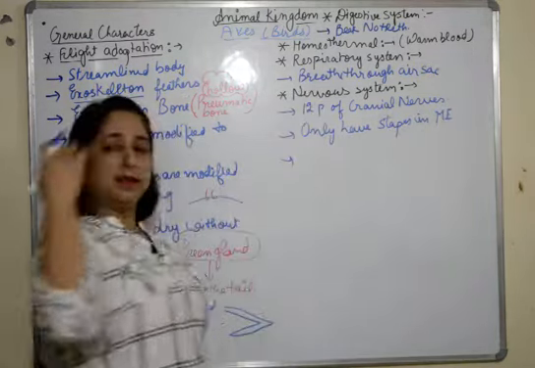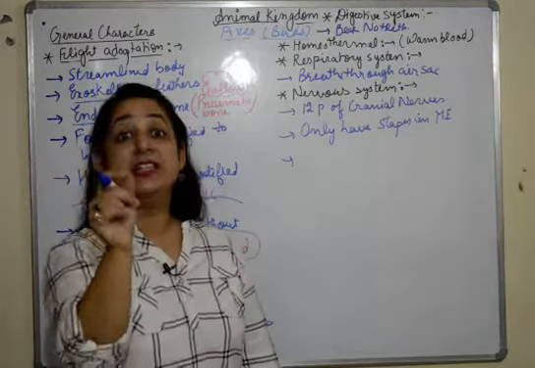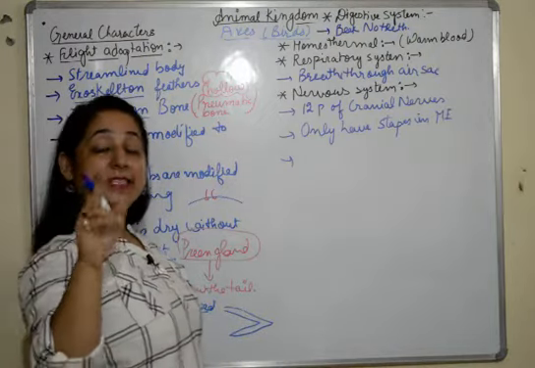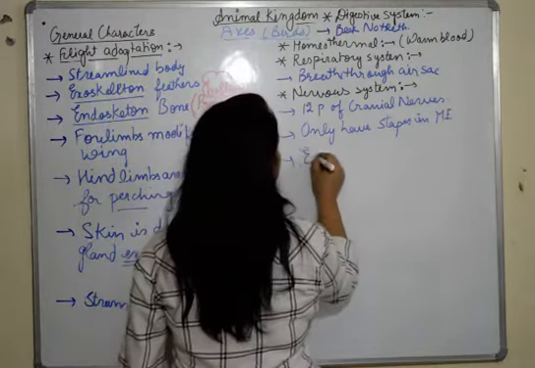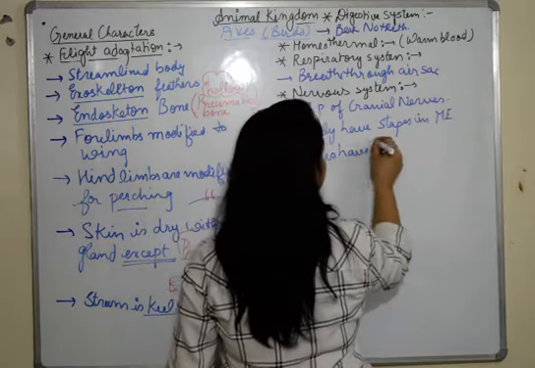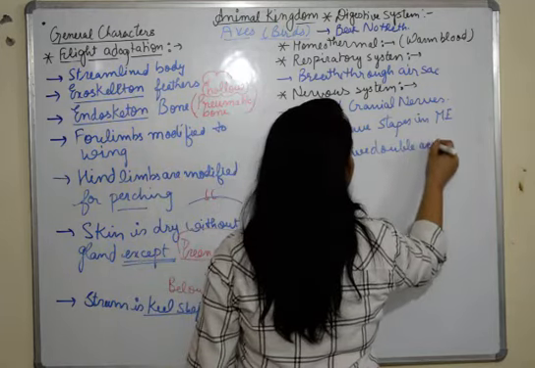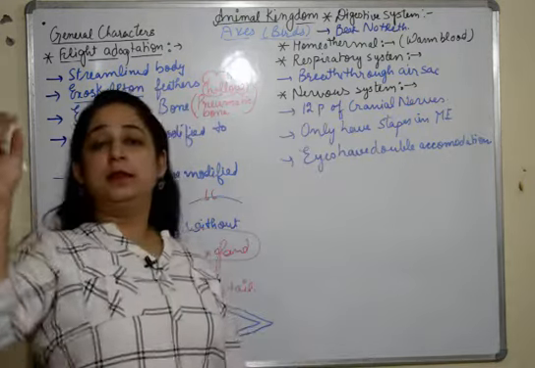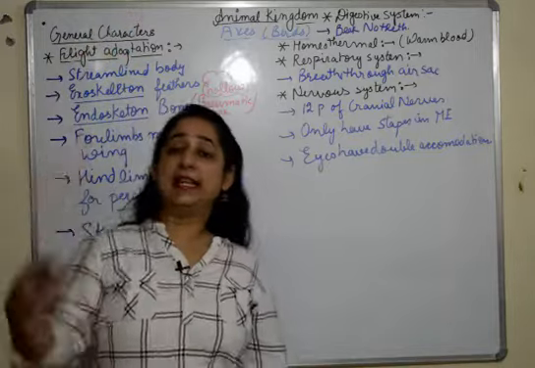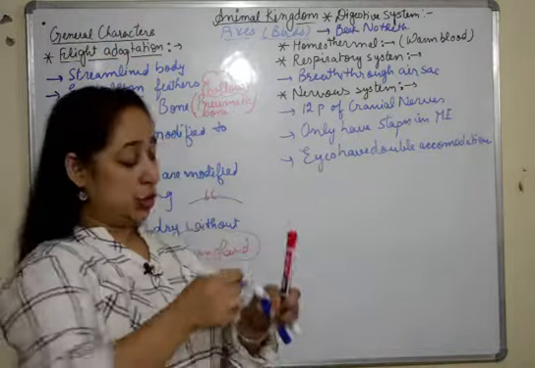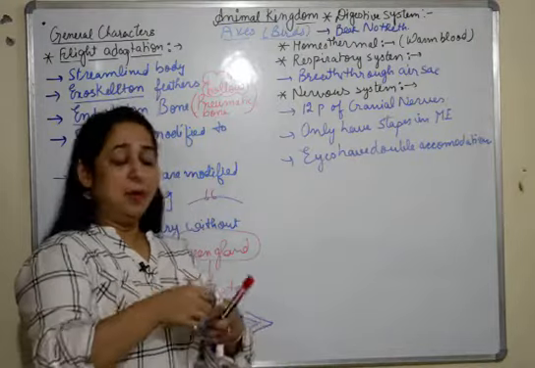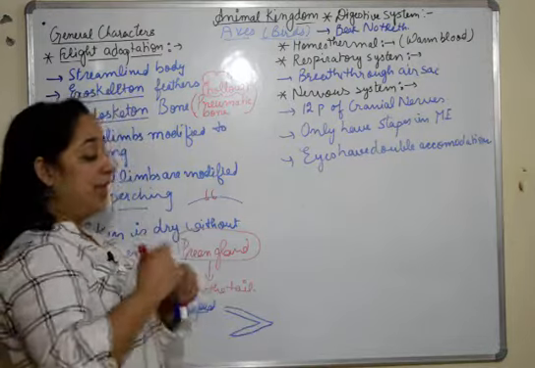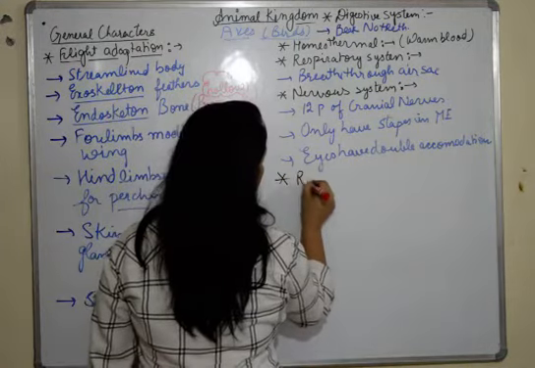That means their sense of hearing is not that sharp, but the sense of vision is very, very sharp. Their eyes have a double mode of accommodation. That means they can clearly see their prey from a far-off distance, and they can easily catch their prey. So they have very good eyesight, but other sense organs are not that perfectly modified. Then we talk about their reproductive system.